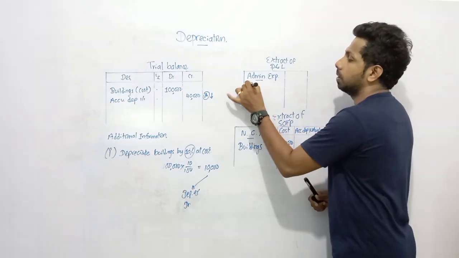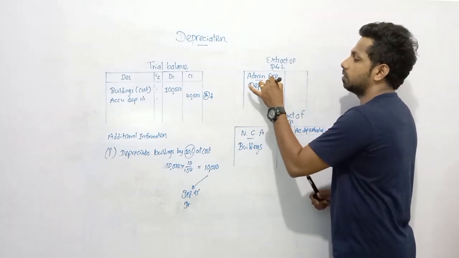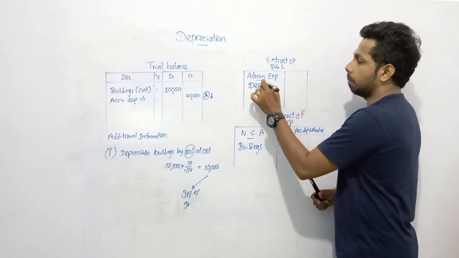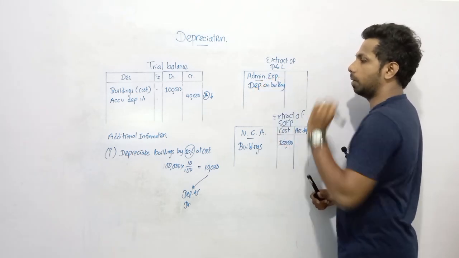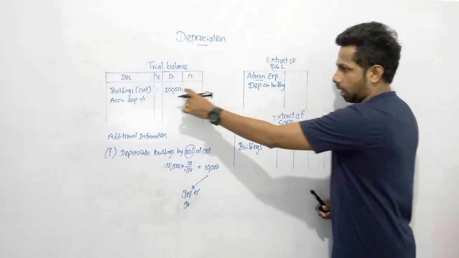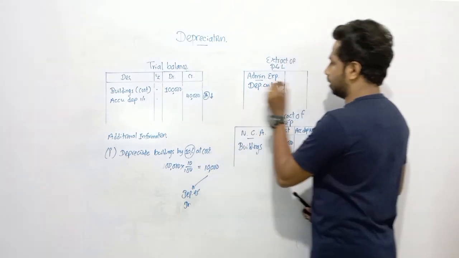Consider it as an administration expense. Depreciation on building. How much? 100,000 into 10%, 10,000.